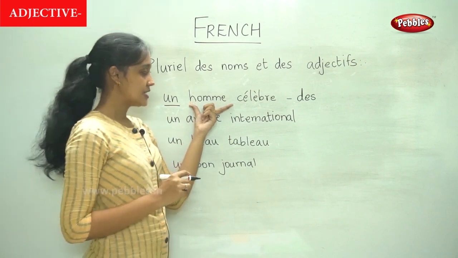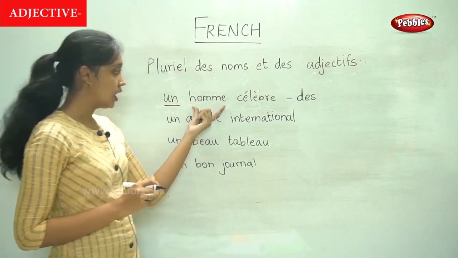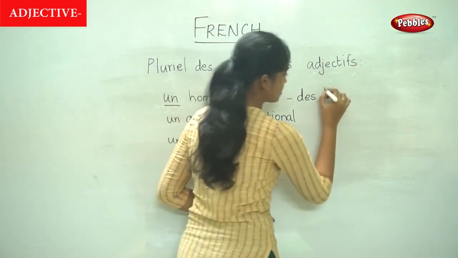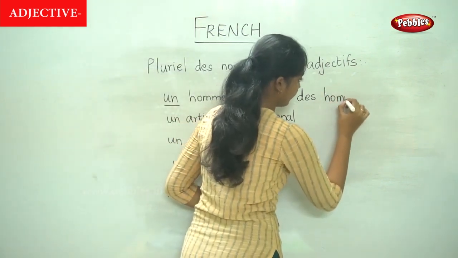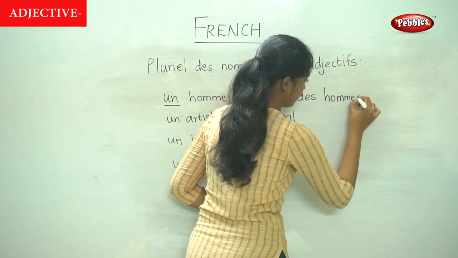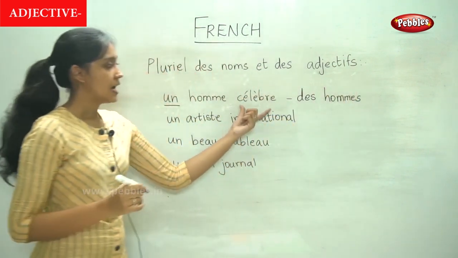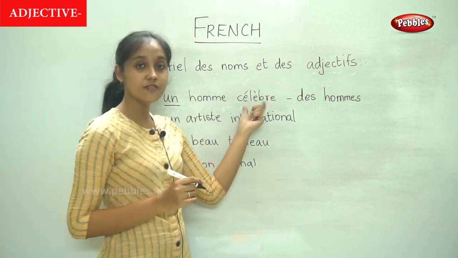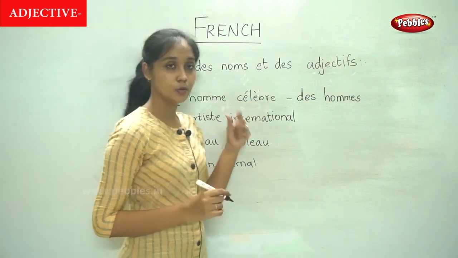Now this is the noun. The noun in the plural form: homme becomes hommes. And célèbre. Here in French, the adjective must also be written in the plural form: célèbres.